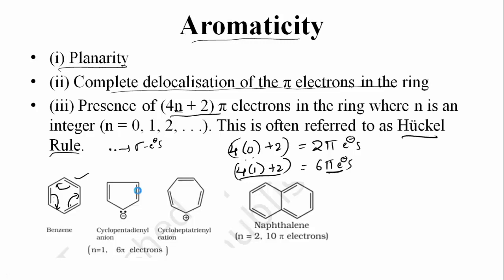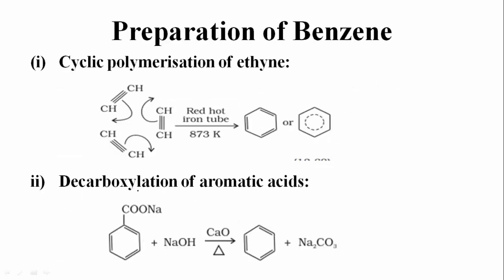Remember this. Then preparation of benzene. How we can prepare the benzene? One is cyclic polymerization of ethyne, that we have already learned. What happens here? 3 molecules of ethyne are considered, and they are passed through a red hot iron tube at 873 Kelvin. Upon passing, the pi electrons get delocalized and form bonds with each other, and thus form the benzene. This is one method to prepare the benzene.